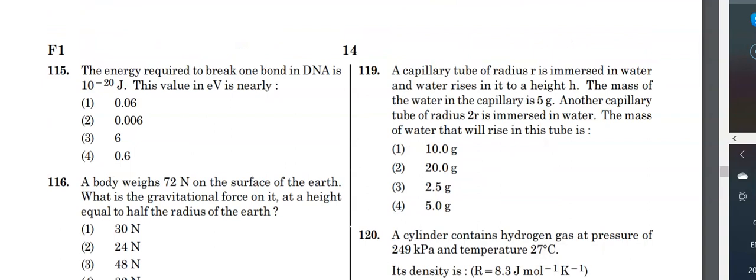A capillary tube of radius r is immersed in water and water rises in it to a height h. The mass of the water in the capillary is 5 grams. Another capillary tube of radius 2r is immersed in water. Mass of that water that will rise in the tube is how much? This is also based on the formula.